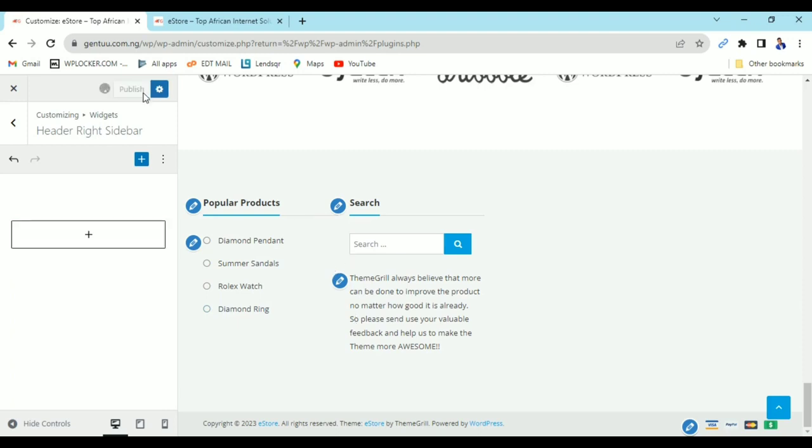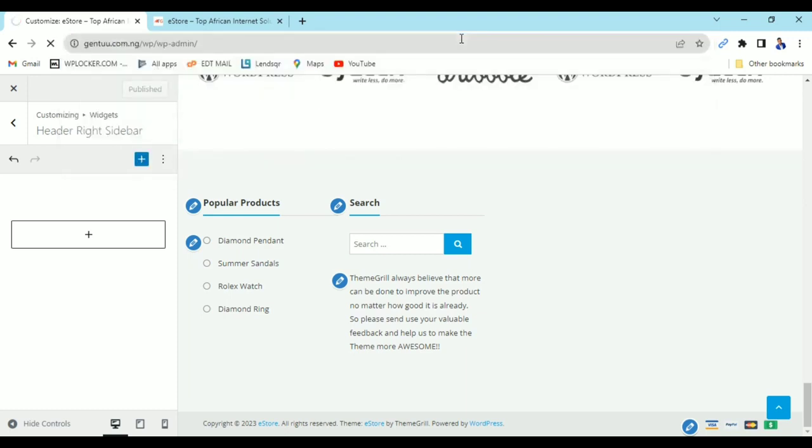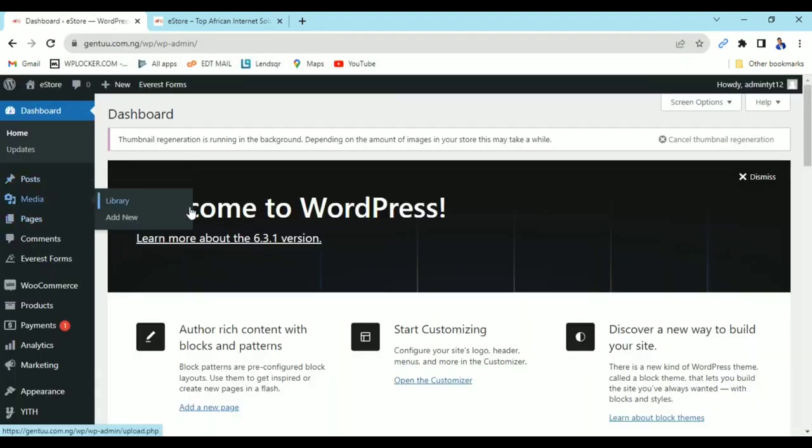Let me just publish them. Go back to the dashboard. Now, don't forget, I've already shown you how to edit what you have. Now, most of the time, you might have more than one editor on your website, which means that apart from appearance, where there's a customize option, you can still use other plugins.